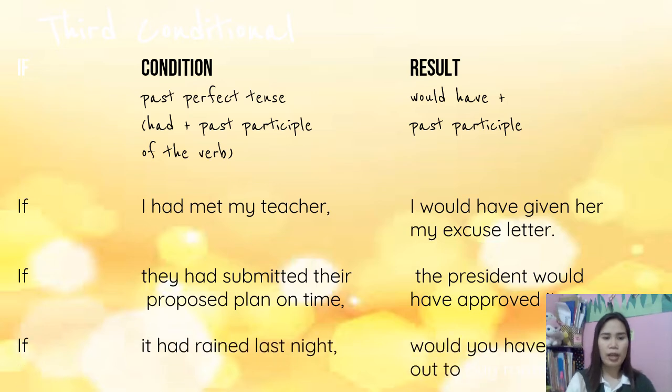Okay, next we have, if it had rained last night, would you have gone out? Okay, so that is impossible, or it will not happen anymore. So it is just a regret. So the third conditional is no possibility, a dream that will not come true. Okay, all right.